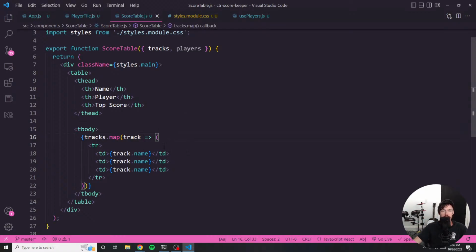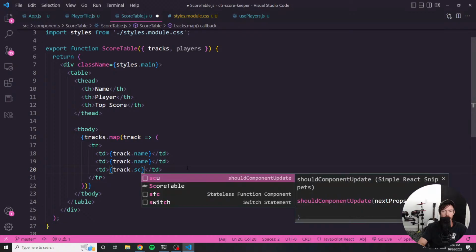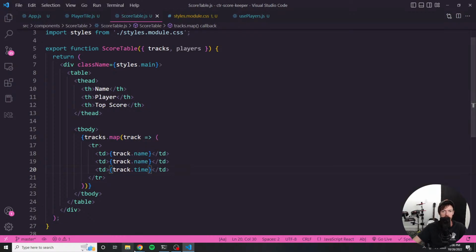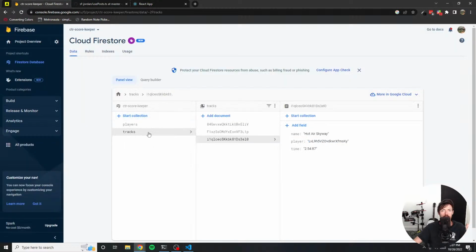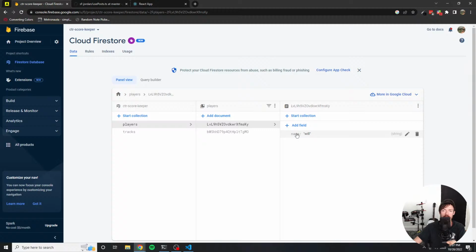So how are we going to get the information that we want for the player and the top score? We need some function that I'll run that will determine, so the top score is easy, okay? Because we already have access to that, right? That's actually track.score, or I'm sorry, track.time. So when I save this, now we have the times, but now we need to get the player name who got that score. Well, if we look on each track object, we have a player, but it's actually the ID for that player and not necessarily their name.